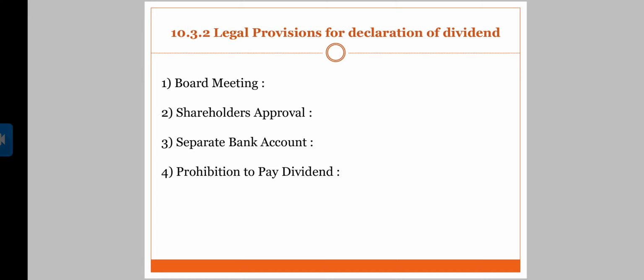And no dividend can be declared if the company has defaulted on certain things. Now see what the conditions are. If the company is lacking in all such conditions, the company cannot pay dividend. That is, redemption of debentures or payment of interest.